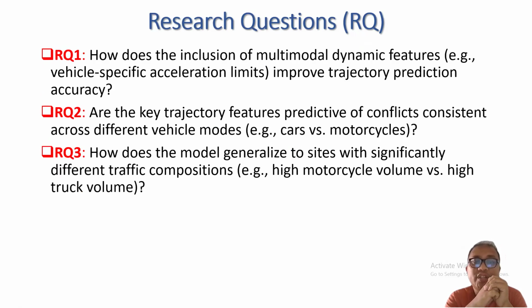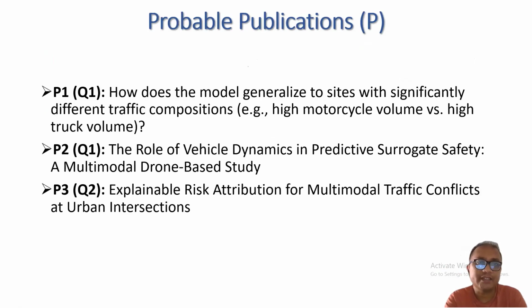Research question 2 asks whether trajectory features predict conflict consistently considering different vehicle modes such as car and motorcycle. Research question 3 asks whether the model generalizes to sites with significant differences in traffic composition, how it can change the scenario, such as high motorcycle volume or high truck volume, and how this composition affects the traffic stream or traffic dynamics.